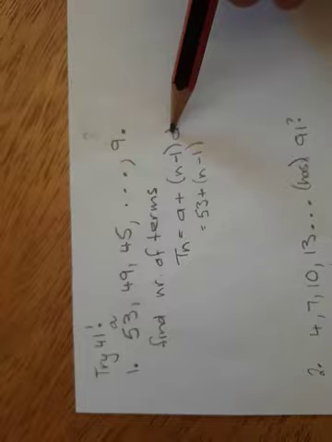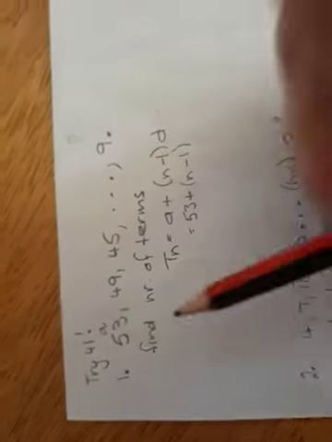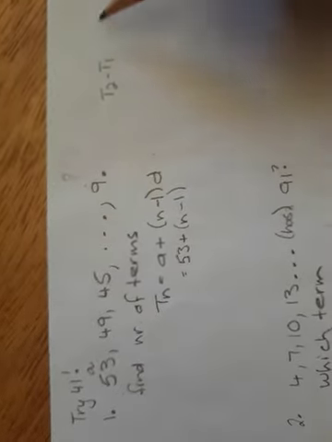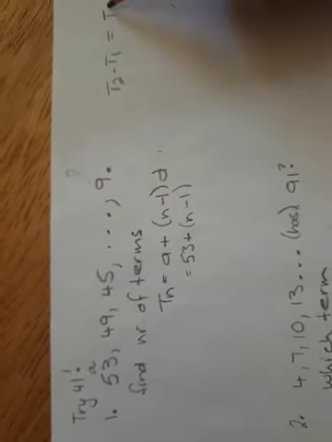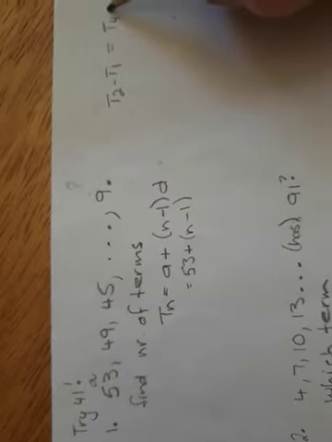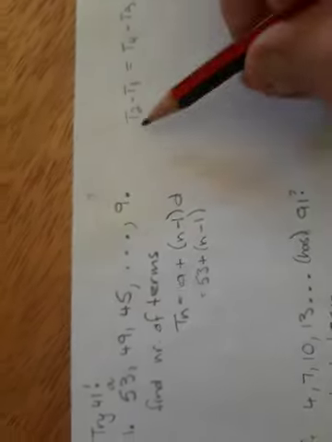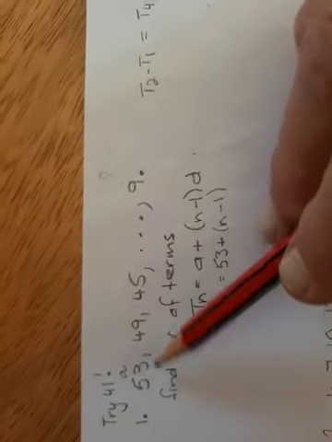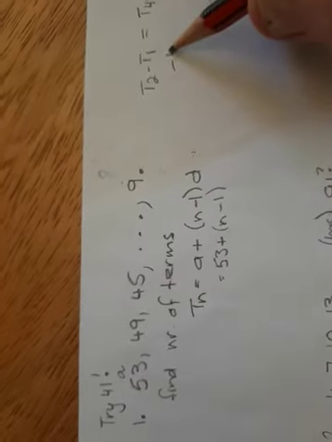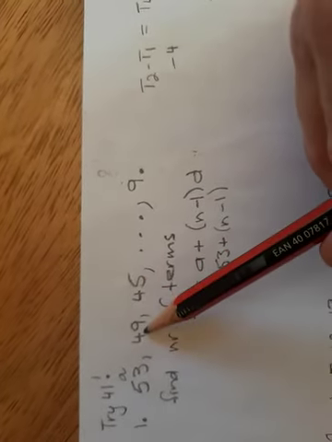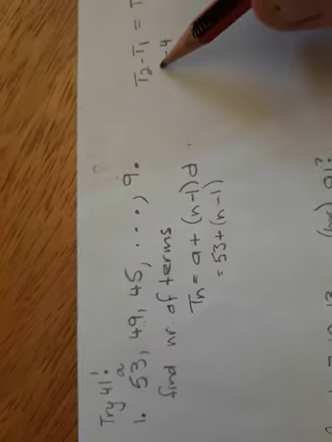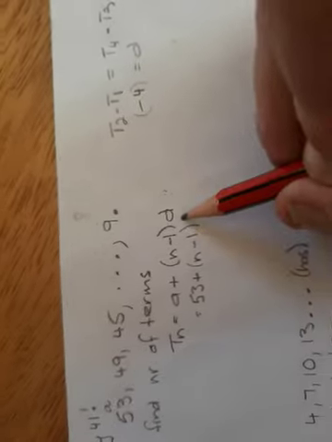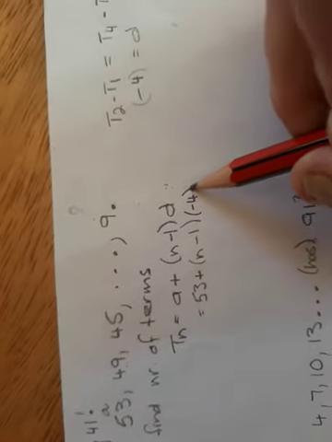And then d, if you look at d, d can be calculated. Remember, d is calculated by subtracting the consecutive terms, so T2 minus T1, T3 minus T2 and so forth. So if you subtract 49 minus 53, then you get negative 4. 45 minus 49, you get negative 4. So our difference is negative 4, which means you can put negative 4 in here.